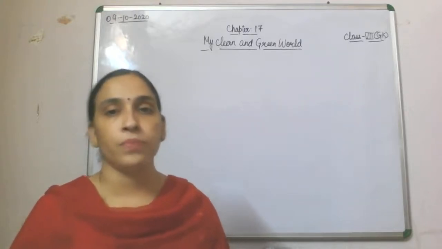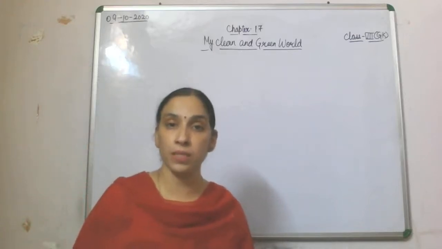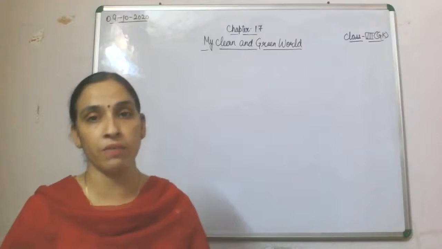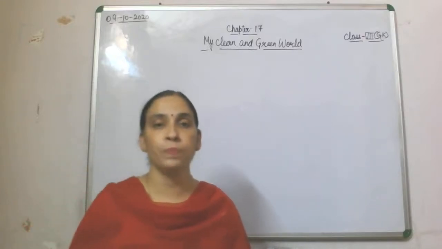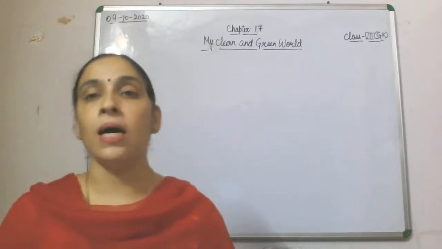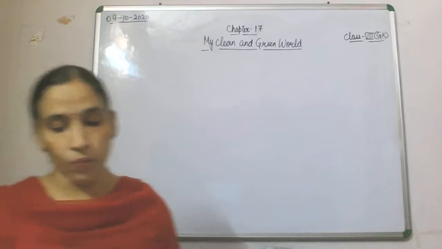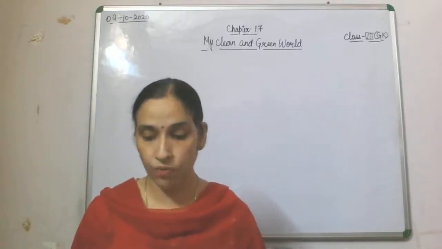Now children, today we have done two chapters, chapter 16 and chapter 17. Both these chapters are related to garbage, waste, garbage disposal and all those things. A very important thing related to this is segregation of waste.